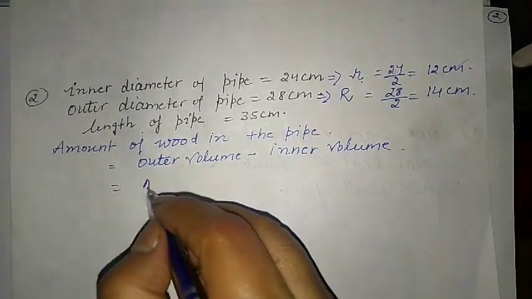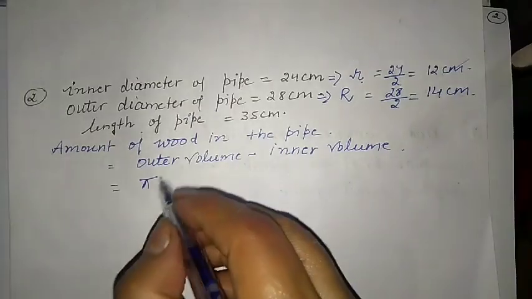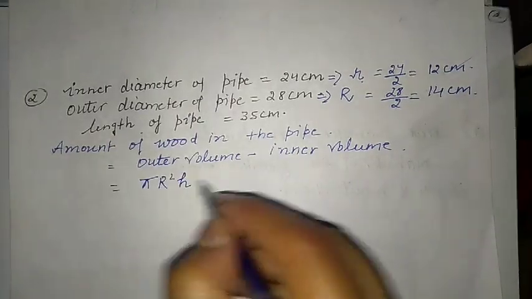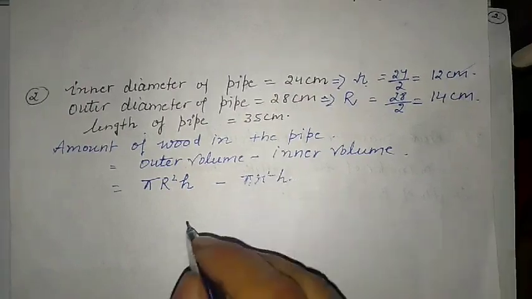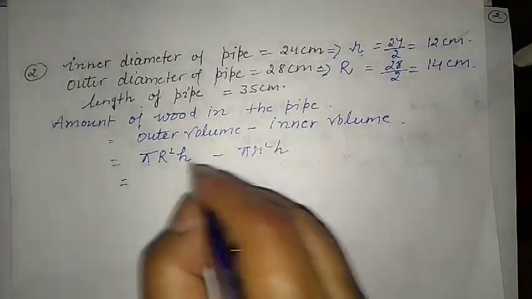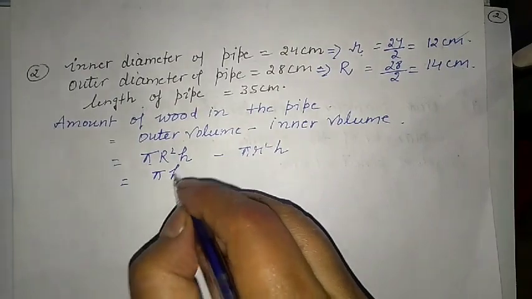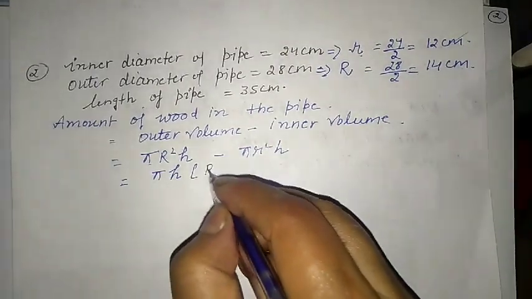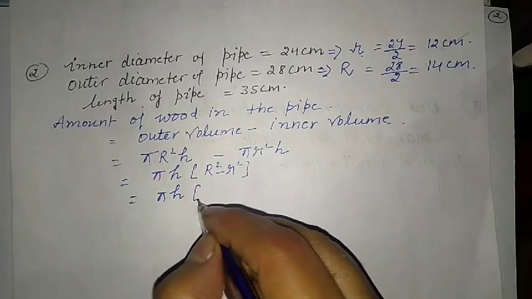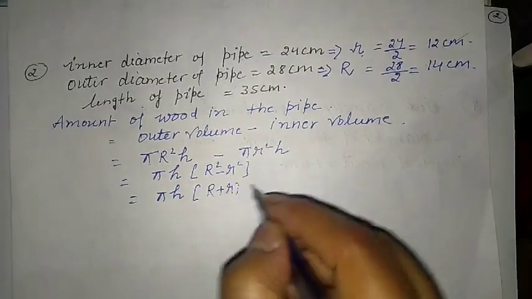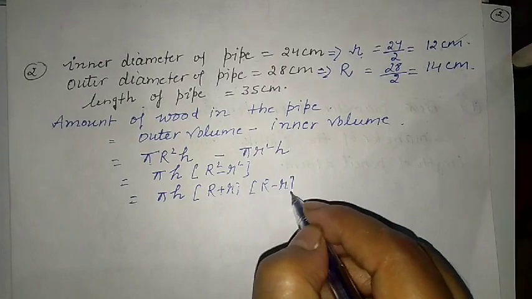So we have pi R square h minus pi r square h. We can take pi h as common. This formula we already discussed in the last video. So R square minus r square, times pi h, gives R plus r and R minus r.